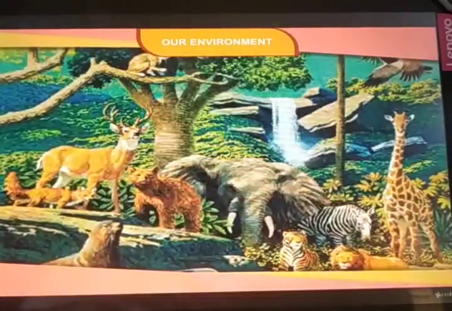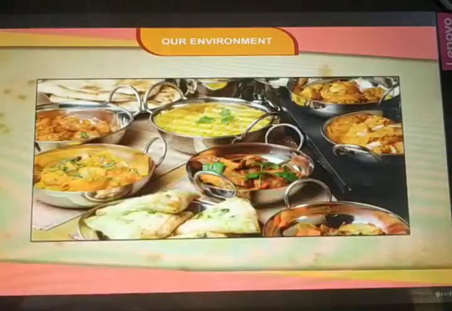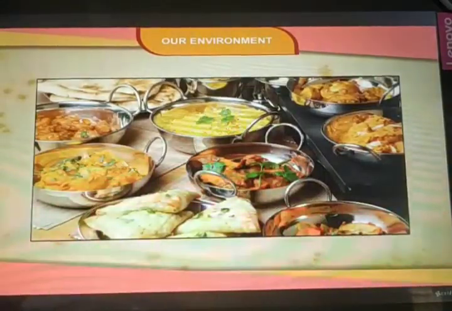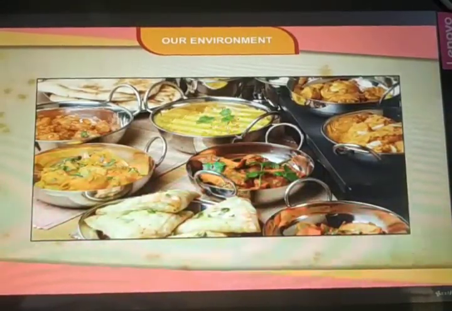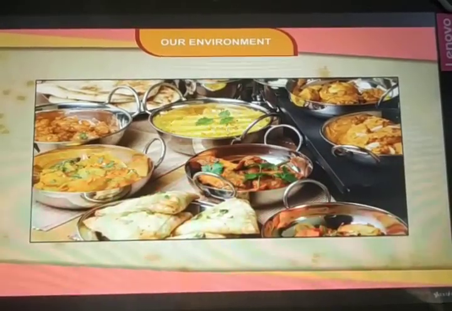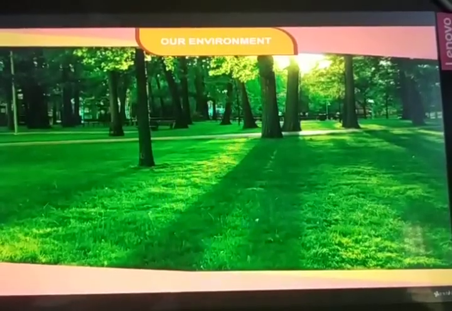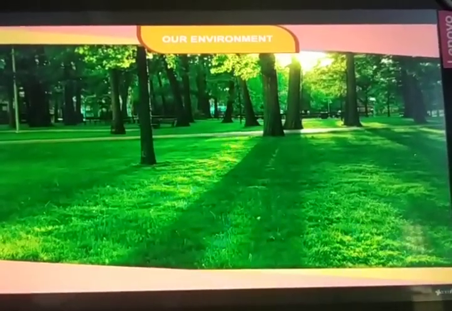environment. Animals and plants also play an important role in our life. We cannot live in isolation from other forms of life because we depend on them for our food and other necessities of life. Thus, it is necessary to understand the processes that support our environment.